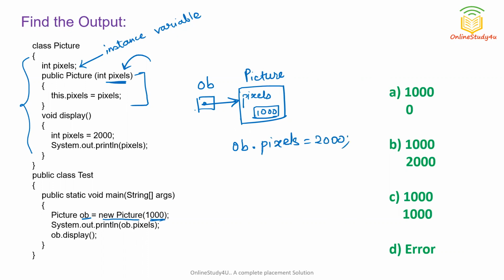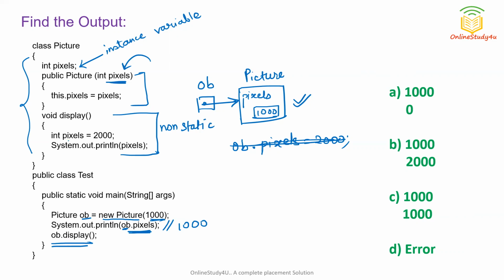Let us come back. Ignore this. The situation is like this. Now we are printing ob.pixels. What will be printed? Can you tell me? Here the value 1000 will be printed, because this is associated with the ob object. Now we are calling the ob.display function. You can see we have an instance function here. Since this function is non-static, we can call it only through the object reference.